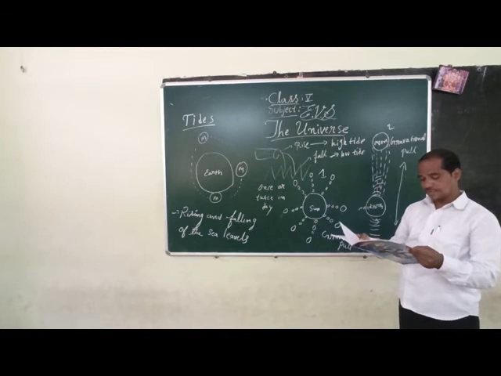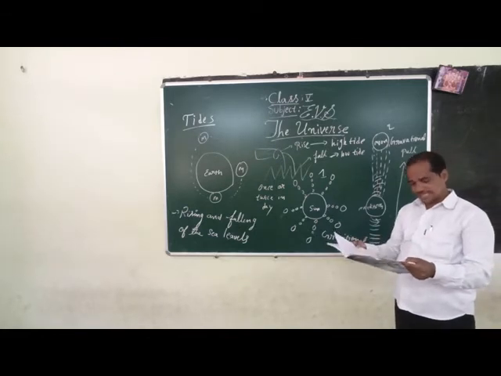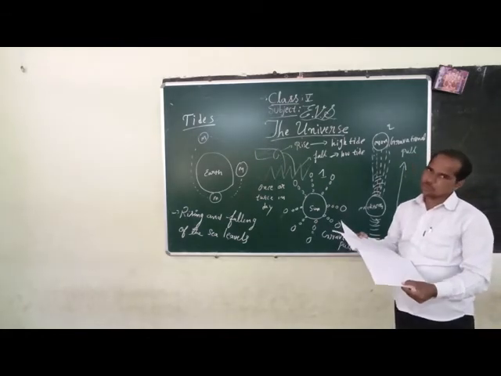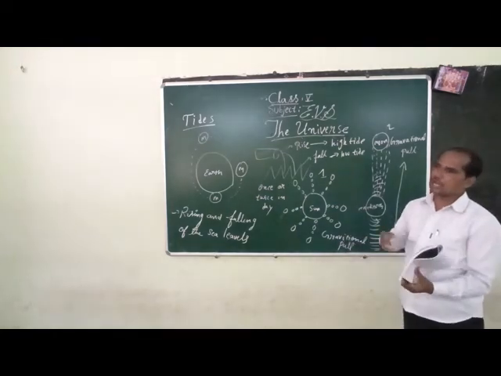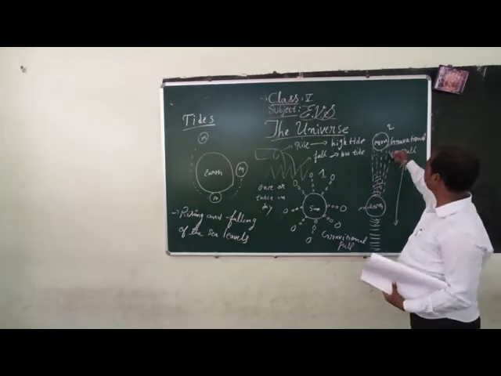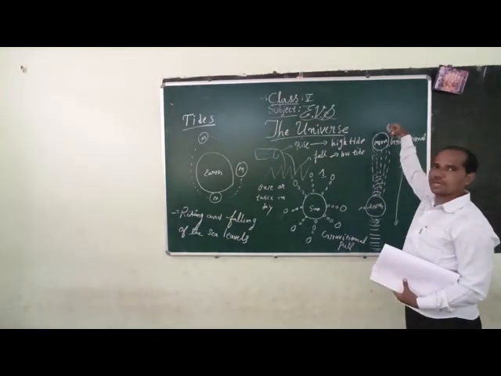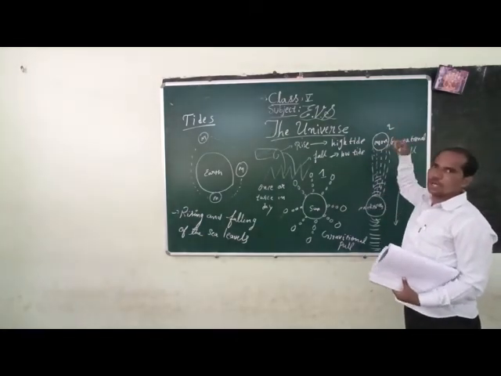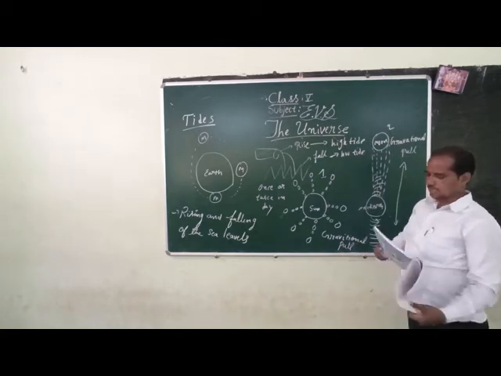When the sea level drops to its lowest height, it's known as low tide. Okay, how do the tides occur? Because of the gravitational pull of the moon. Gravitational pull of the moon. Understood? Okay. Next,